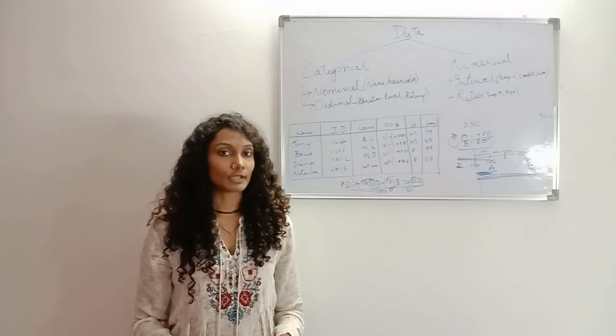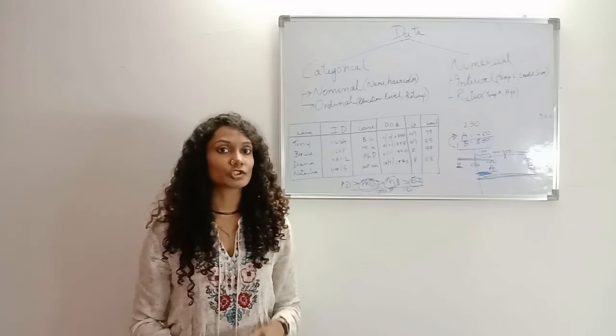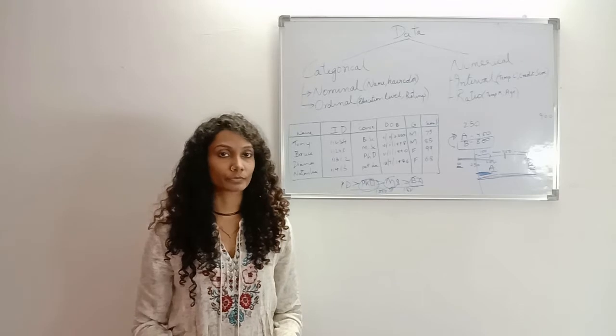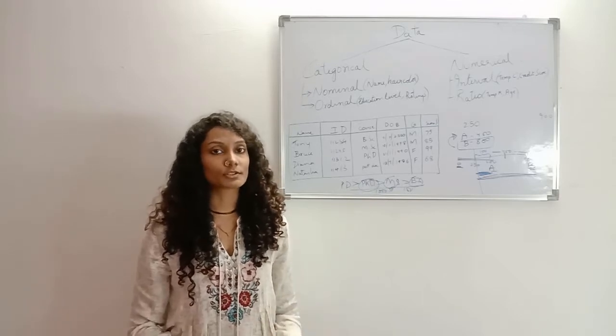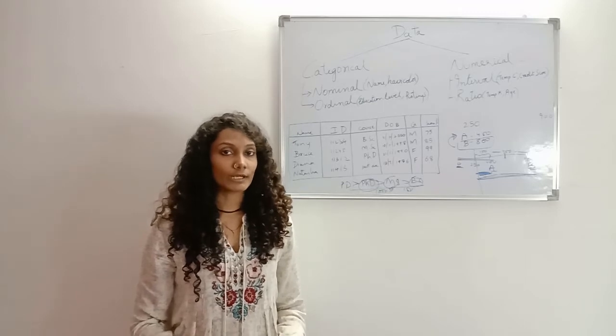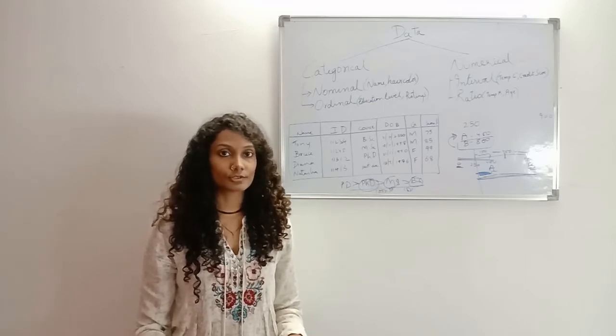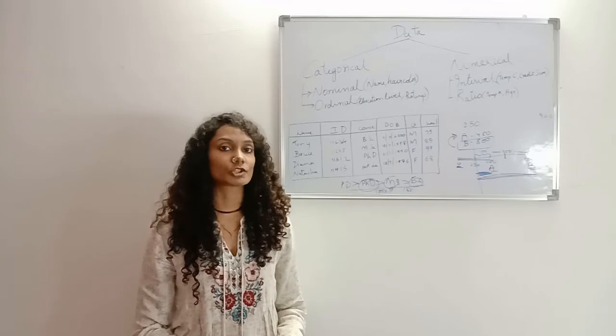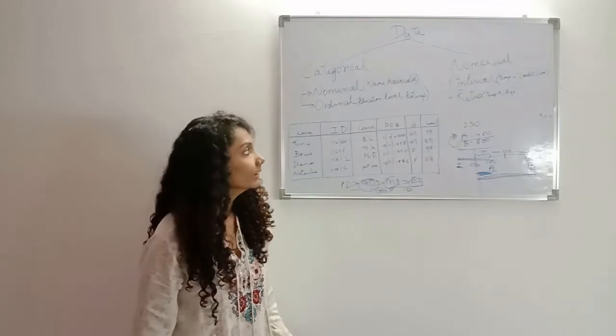So interval is a type of numerical data which doesn't have a natural zero. That is, the place where zero occurs is arbitrarily chosen. In such data, summation and difference are meaningful but not multiplication and division.